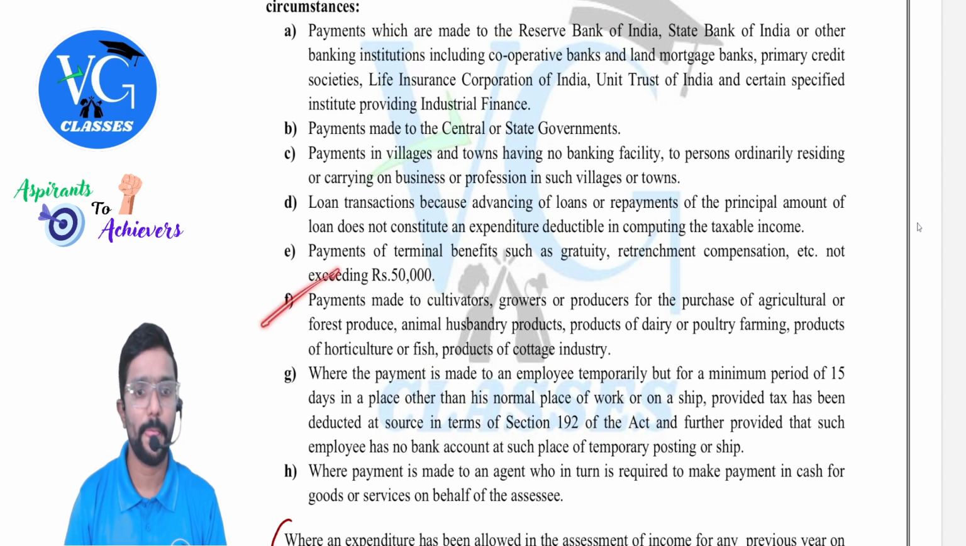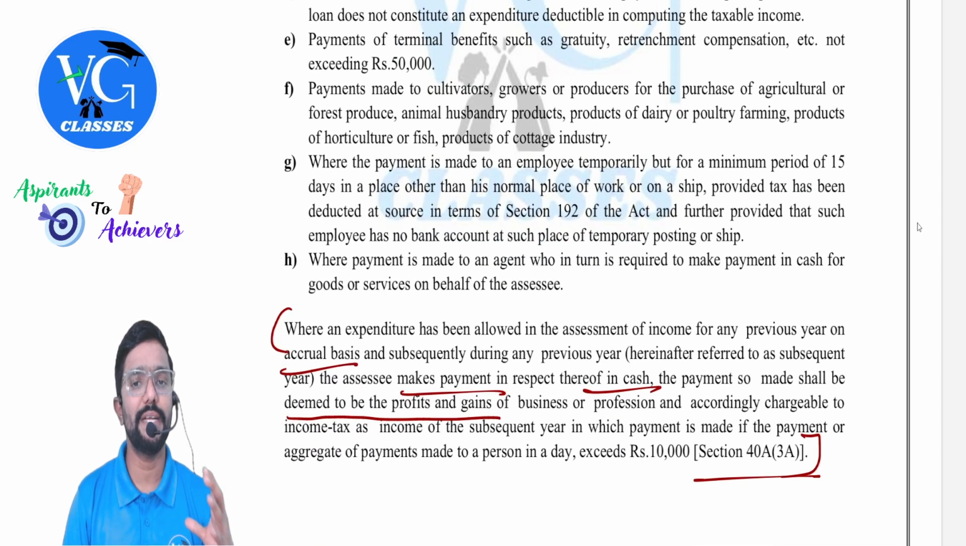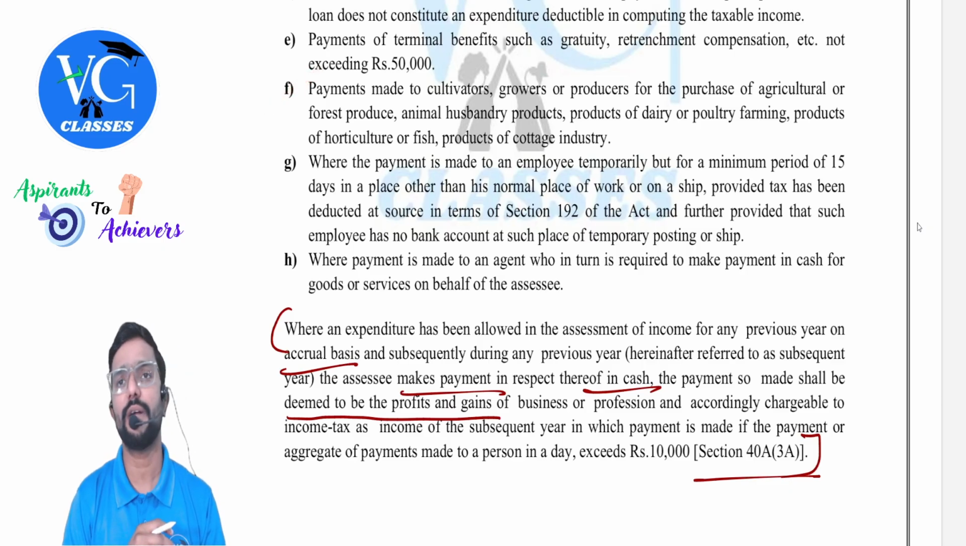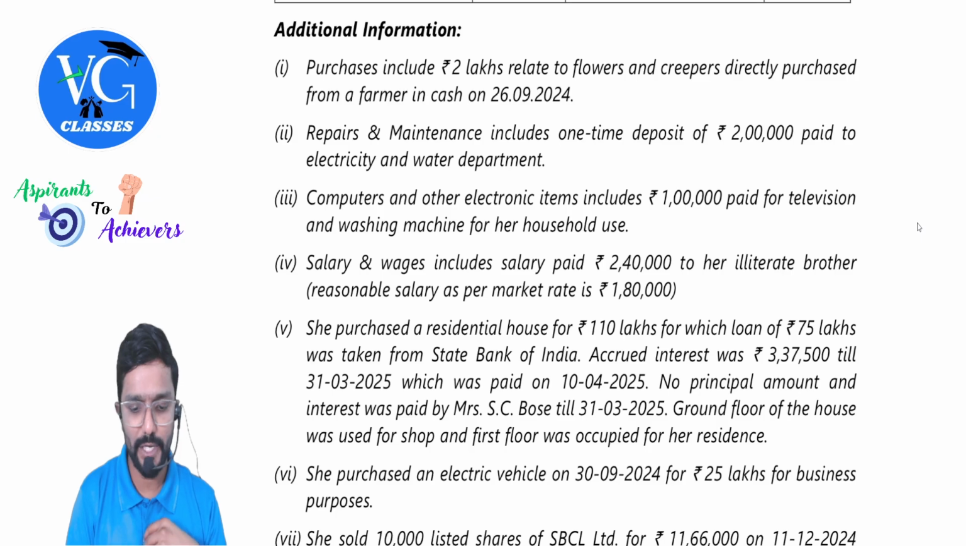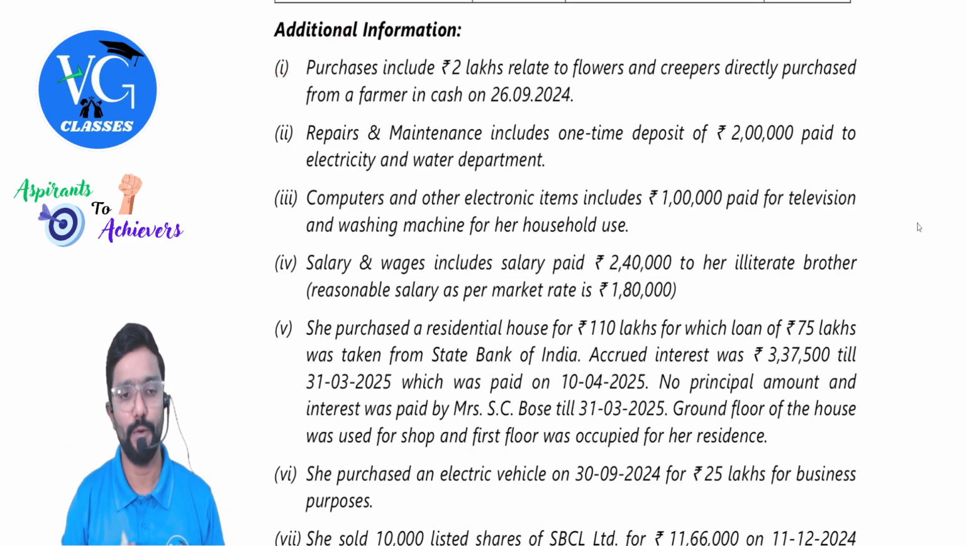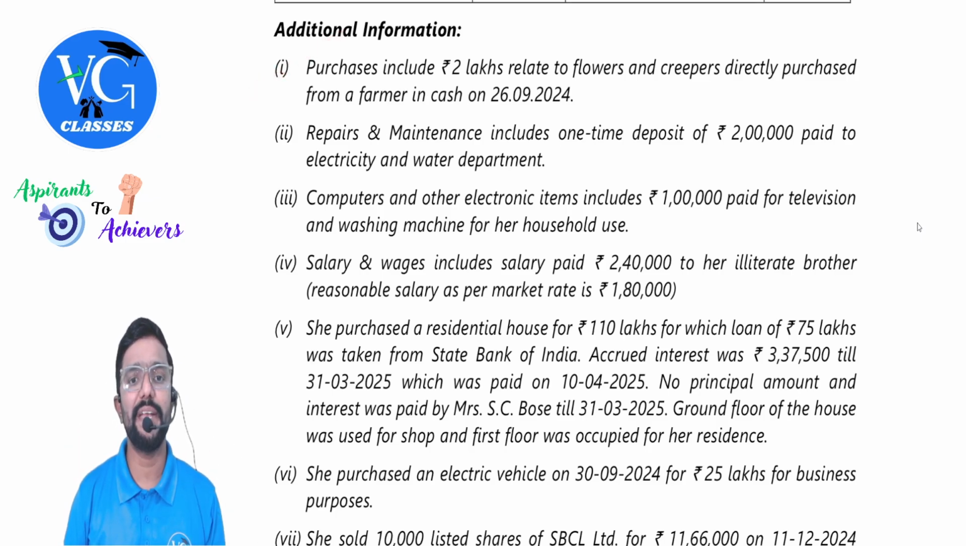This one. F. Payment made to cultivators, growers, or producers for the purchase of agricultural or forest produce, animal husbandry products, products of dairy or poultry farming, products of horticulture or fish, products of cottage industry. So in this case, the limit is not applicable for cash expenditure, guys. Yes. So that means here no problem. It is allowed.